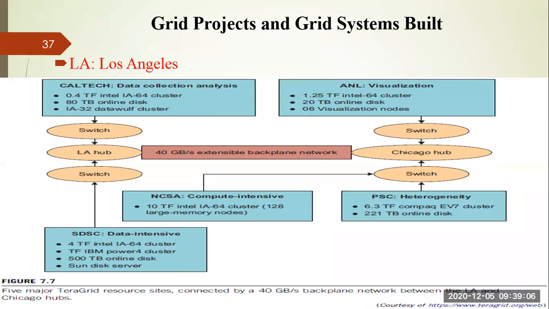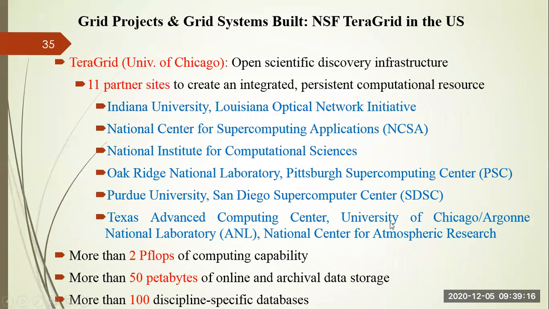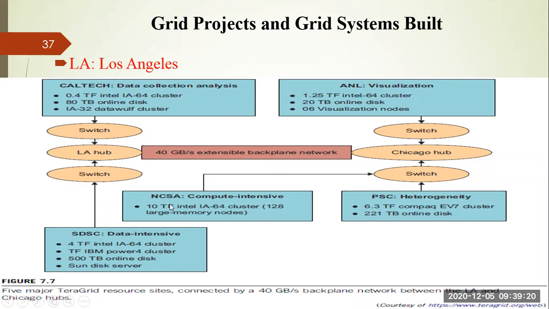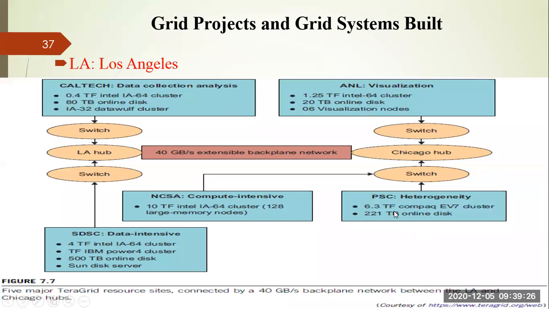So here you can see the complete picture. Now the data will be very clear. You can see Caltech is a particular resource site. ANL, what we discussed here, ANL is your Argonne National Laboratory. Similarly, you can see NCSA. NCSA is nothing but your National Center for Supercomputing Applications. So like that, various resource sites are there.